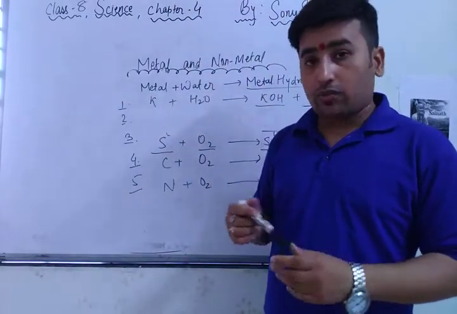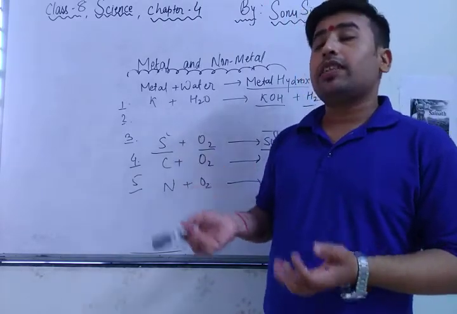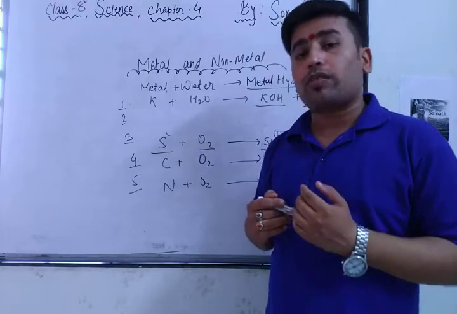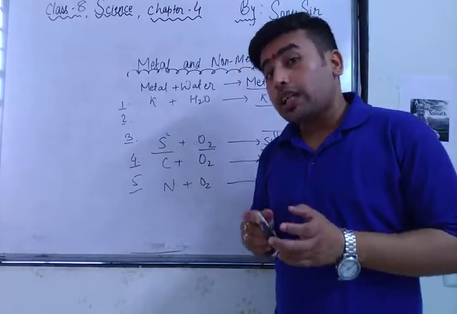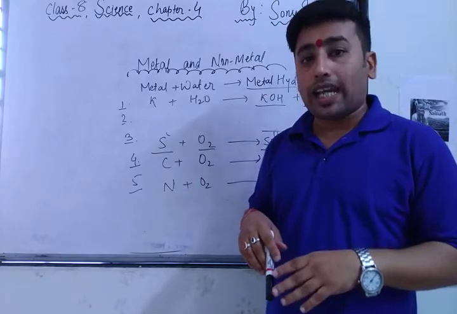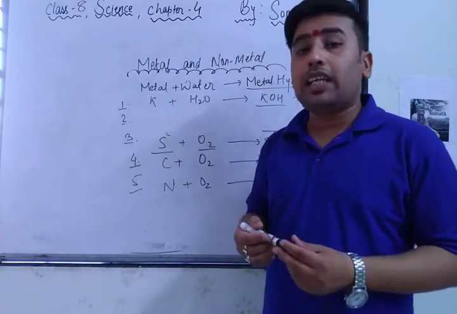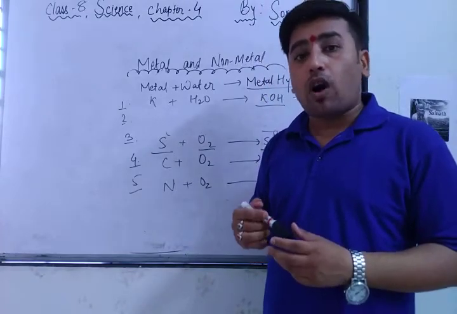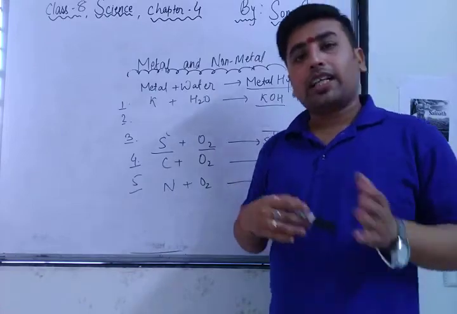In any reaction, when heat is evolved, evolved means getting outside, it is called an exothermic reaction. And any reaction in which heat is involved, involved, is called endothermic. And evolved is called exothermic.